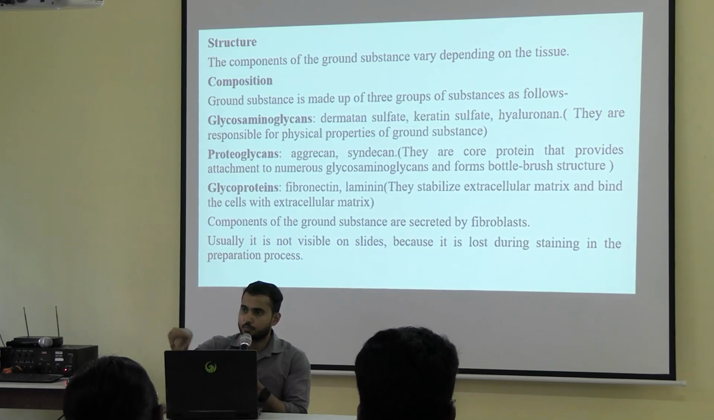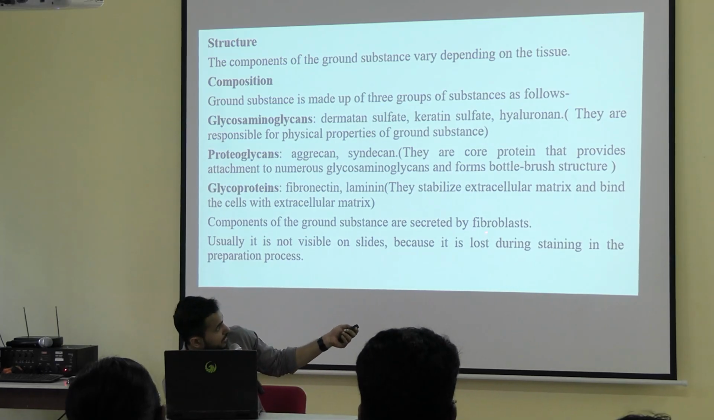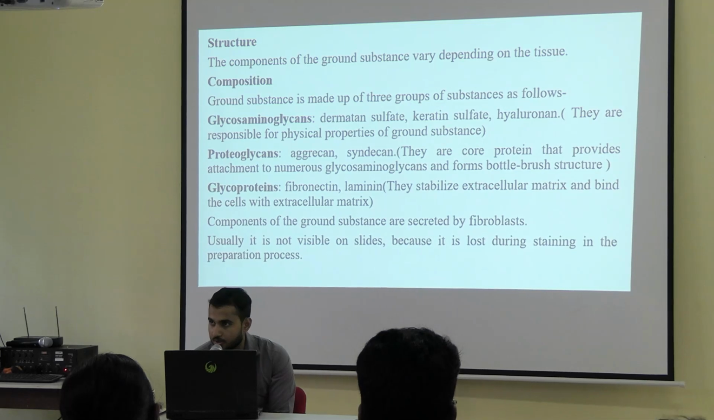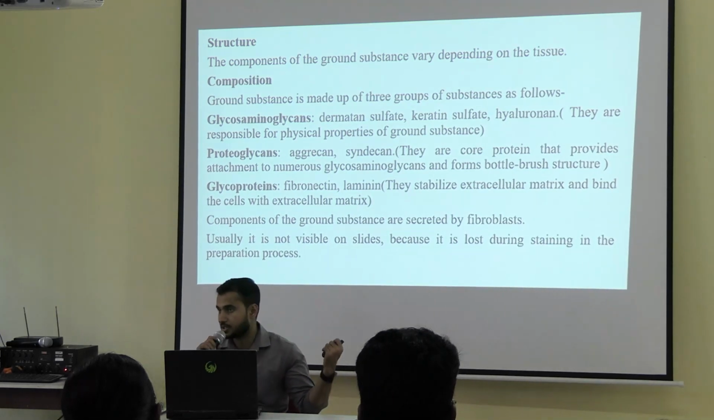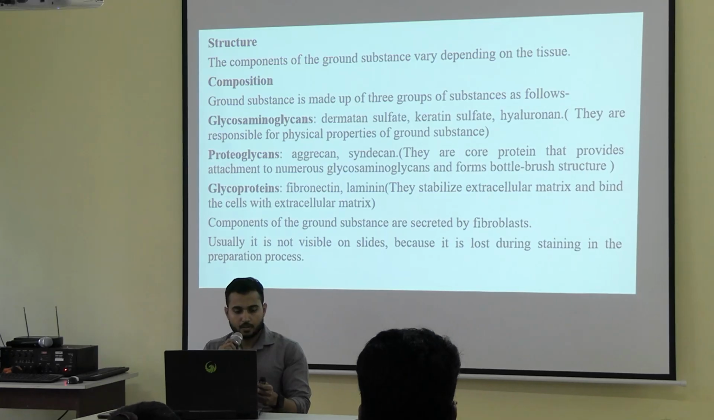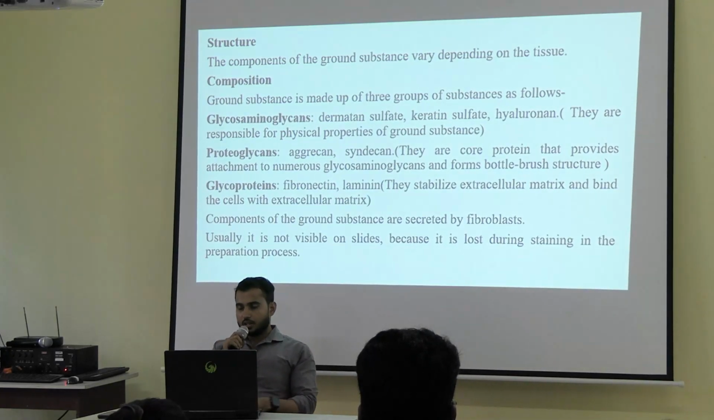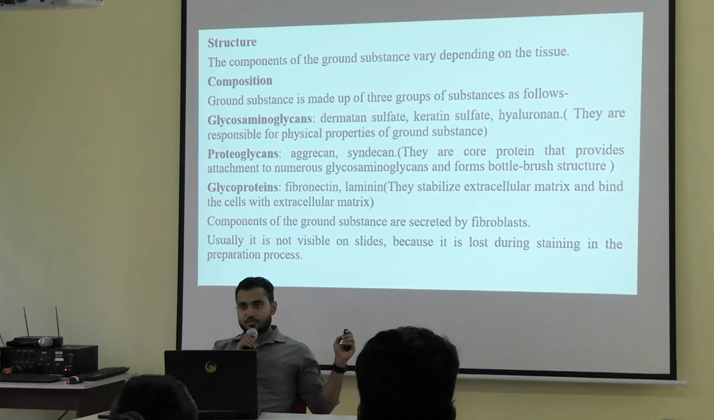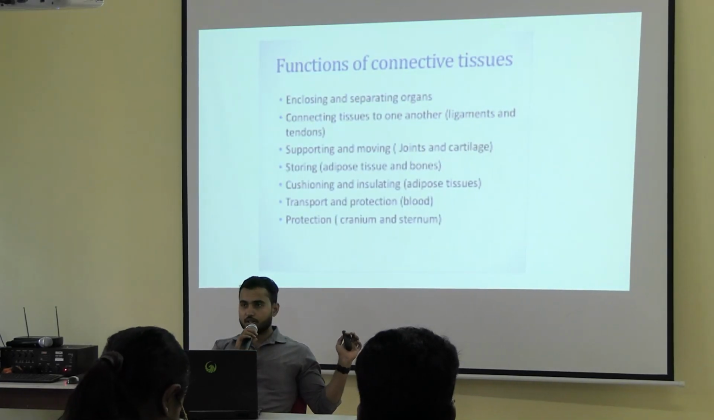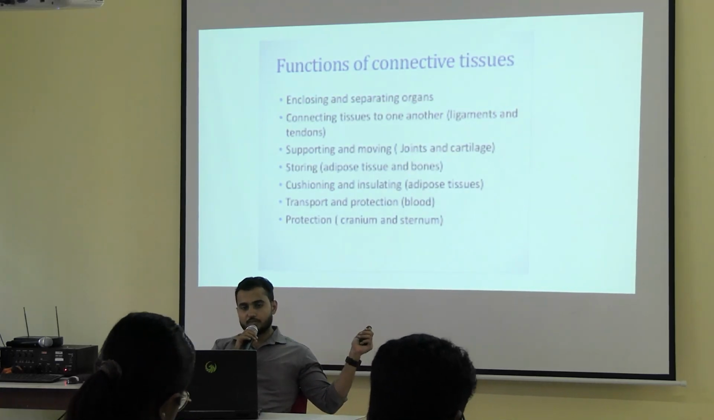Now all the components of the ground substance, as you can see, are produced by the fibroblast. In the beginning we discussed the fibroblast. So see, the fibroblast is very important for connective tissue. Up to that much we have discussed that day. Okay, next we will go to the classification of connective tissue. Already we have discussed the functions of the connective tissue.